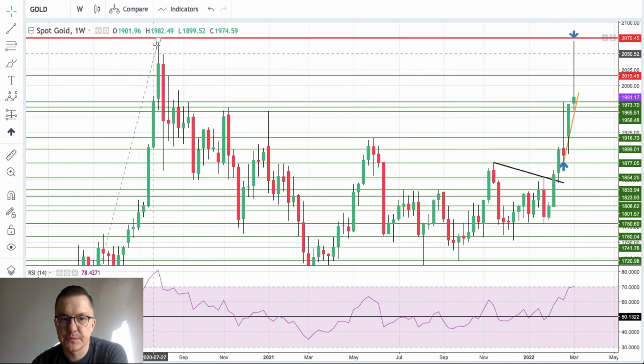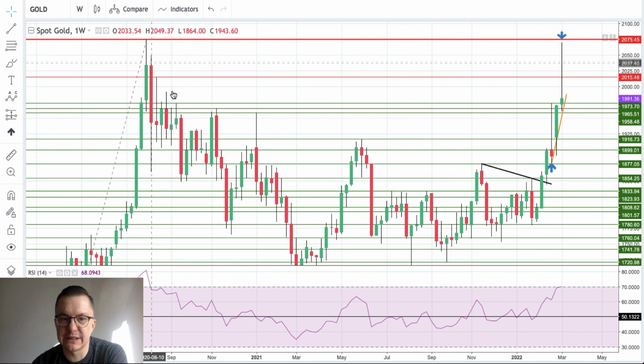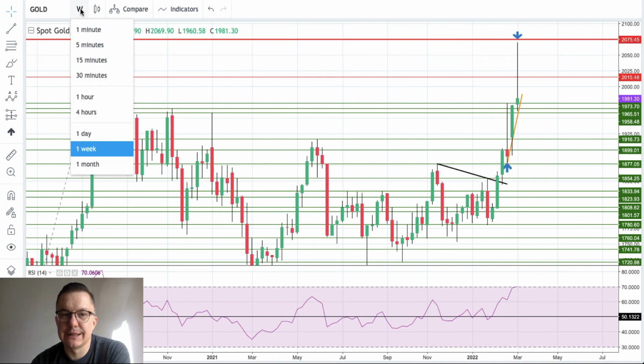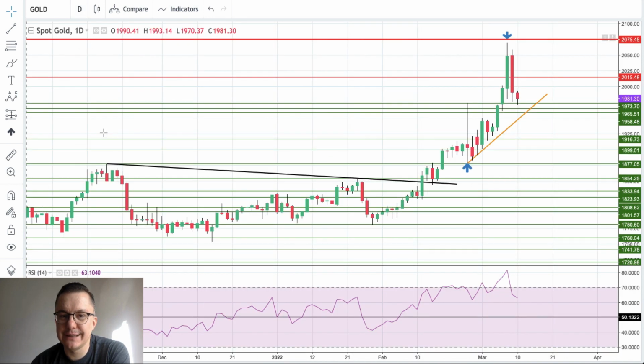Something very similar to this kind of situation. Here we got the bearish engulfing on the weekly, and we got a big pin bar on the weekly here. So what we should expect, look at this decline. What should we expect here? Look at this decline. However, if next week after this pin bar is a big green candle, that would eventually mean gold is in a multi-year bull trend, and that of course needs confirmation next week.